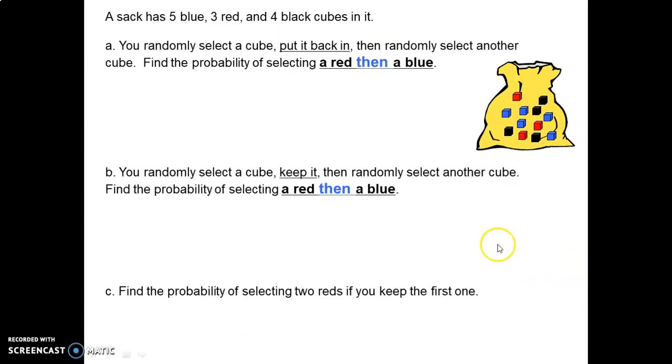Okay, so here's a problem where you apply those formulas. Let's give it a try. You have a sack that has 5 blue, 3 red, 4 black cubes in it, and try question A.